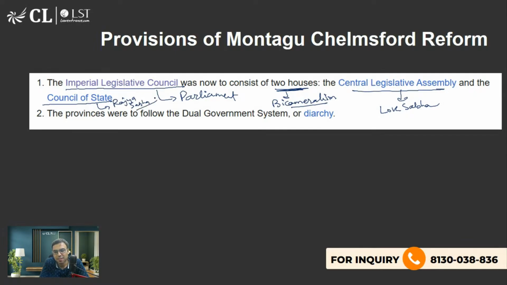ठीक है. Okay. तो जो दो houses बनाया गया था वो 1919 में बनाया गया था, as a result of Montagu Chelmsford Reforms. So these two houses were formed, and that is why now it is called bicameralism. Two houses. Central Legislative Assembly, which is equivalent to today's Lok Sabha, the lower house. And this is the Council of State, which is Rajya Sabha, that is the upper house today. Okay. Or you should know that this is the place where in 1929 Bhagat Singh and Batukeshwar Dutt put a low intensity bomb. I'm sure you must have heard this. है ना, आपने सुना होगा.